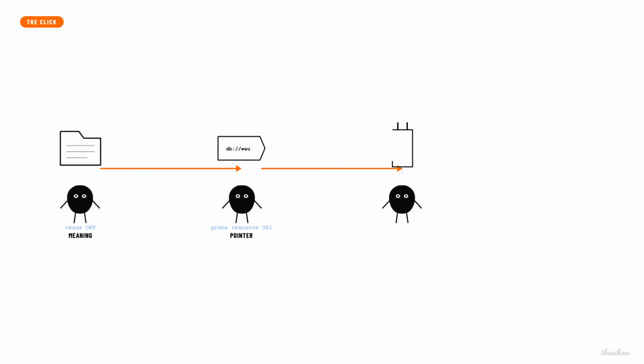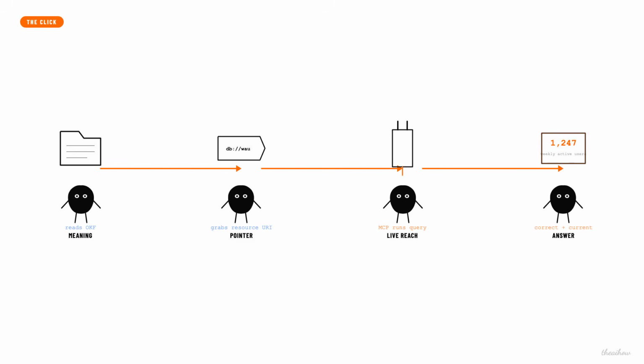Here's where it gets powerful. Watch them work together in one motion. You asked for last week's active users. The agent opens the OKF bundle, finds the weekly active users concept, reads the exact join and table names, and grabs the resource URI pointing at your data warehouse. It hands that URI to MCP. MCP runs the live query. The answer comes back correct and current.